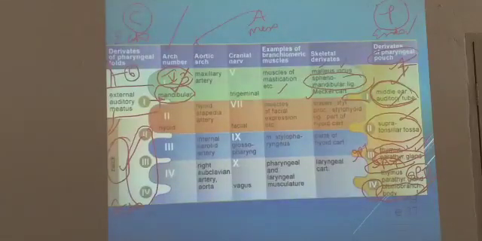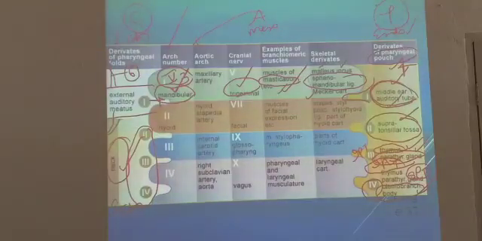What is the cranial nerve of the first arch? It is the trigeminal nerve, that is the ophthalmic, maxillary and mandibular divisions of the trigeminal nerve. You can say that. So for the muscles of mastication, think of the fifth cranial nerve, for example the temporalis muscle.